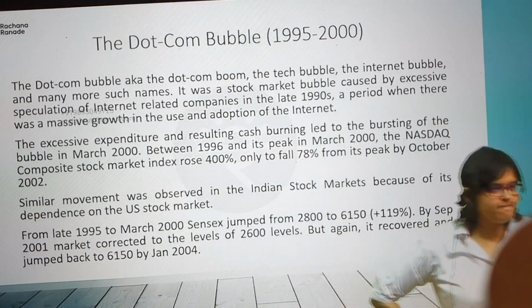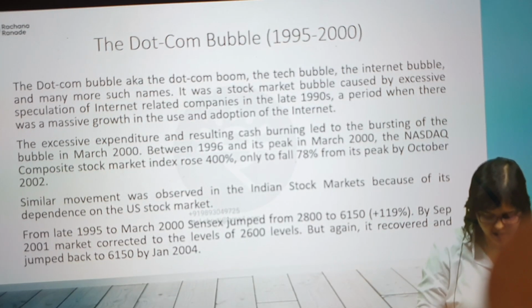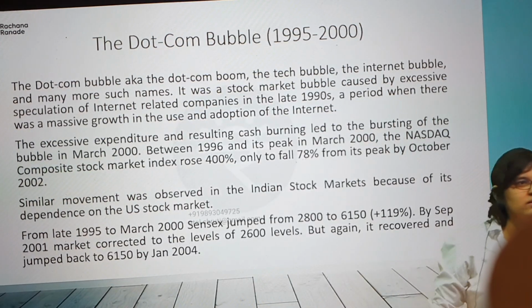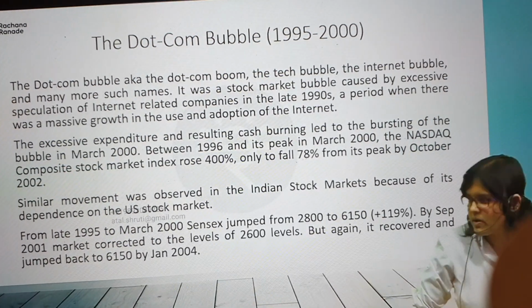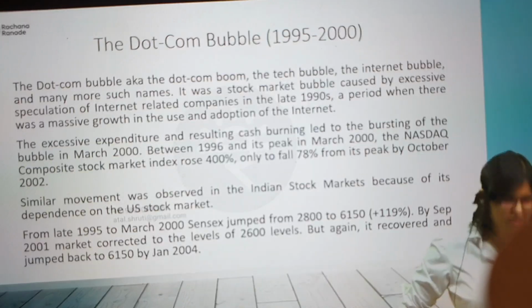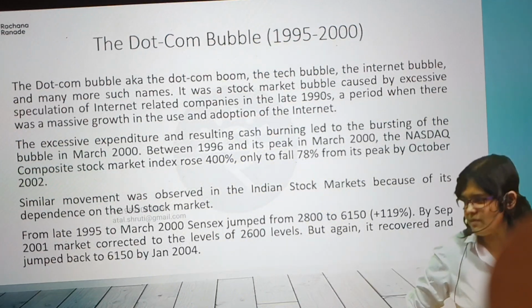Then came the dot-com bubble. And for those who have seen this dot-com bubble, what happened? Anyone has an idea? We're not going to go into absolute details of what happened and what not. IT companies. That was the first time Web 2.0 came up, was starting up. So there were so many companies. Pets.com. First time Amazon.com came into limelight at that time. In simple words, it was like any and every company coming up with a .com. Now we know .com is an internet-based company in short.